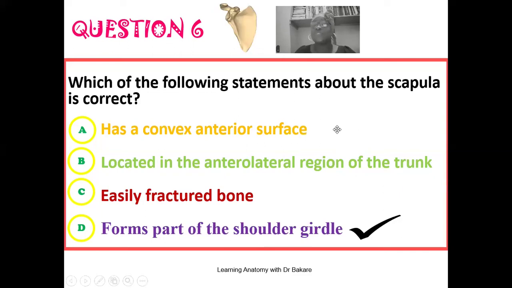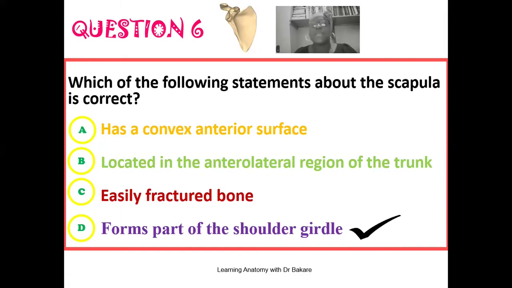The anterior surface of the scapula is concave, and it is also located in the posterolateral region of the trunk and not the anterolateral region of the trunk. The scapula is also not an easily fractured bone, because in our lecture on the scapula, we highlighted that the scapula is padded up with a number of muscles, and this is why it's not easily fractured. So out of all these options, the correct answer as it relates to the scapula is that it forms part